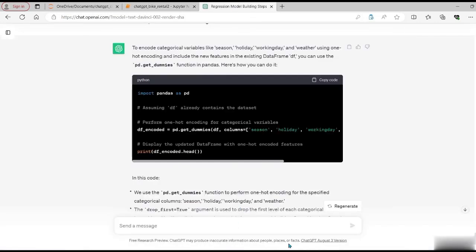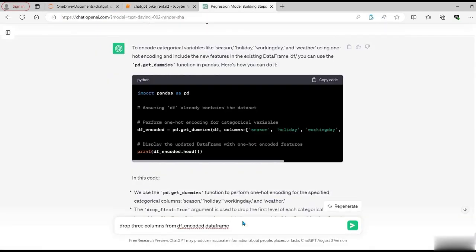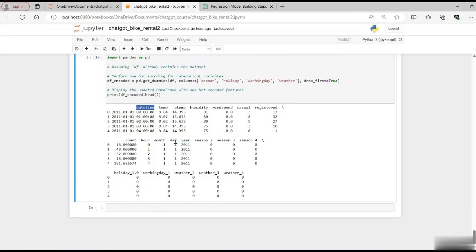So let's ask ChatGPT to drop 3 columns from the df_encoded data frame, and these 3 columns are datetime, and then let's remove the columns called casual and registered.